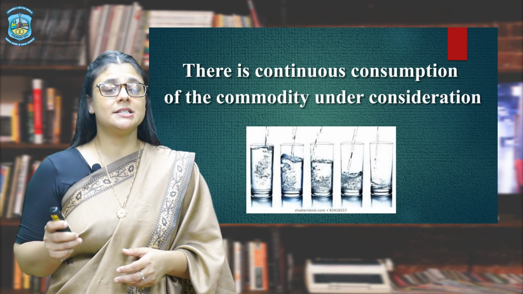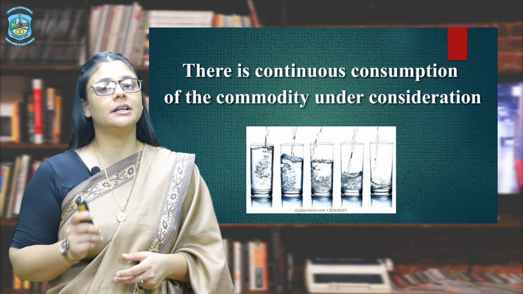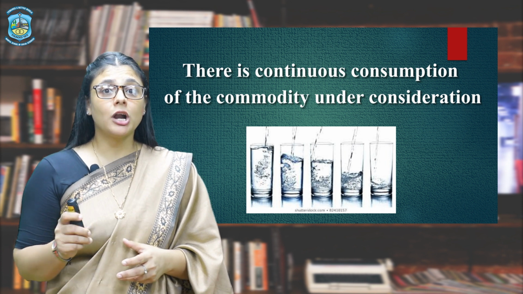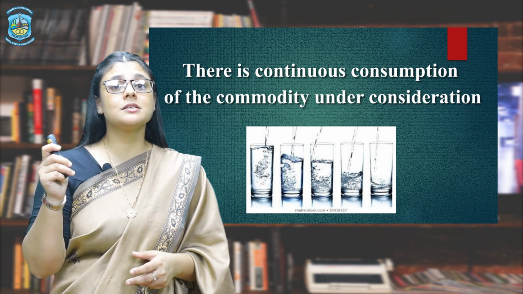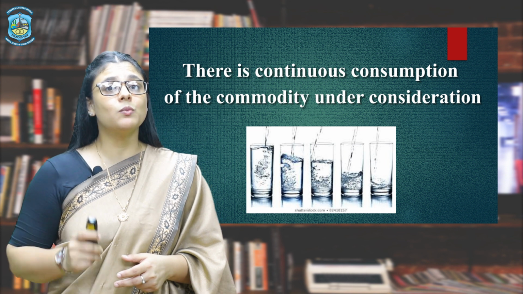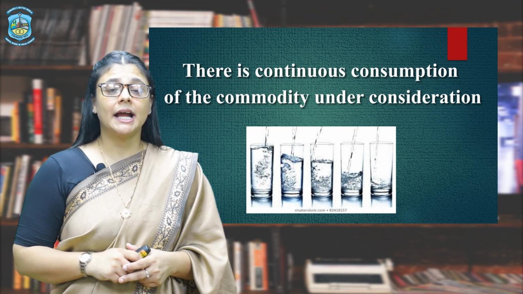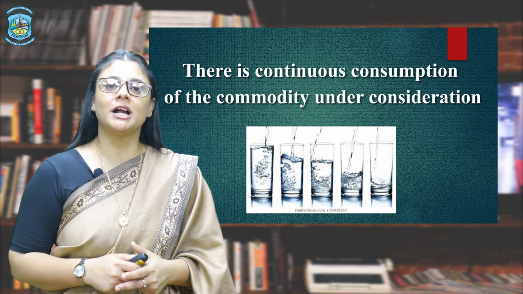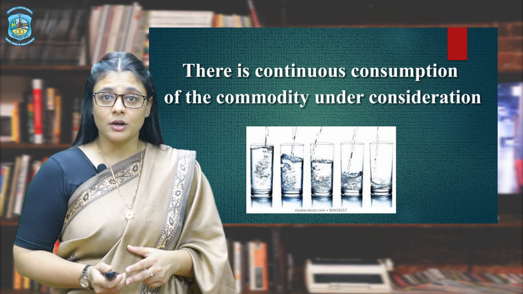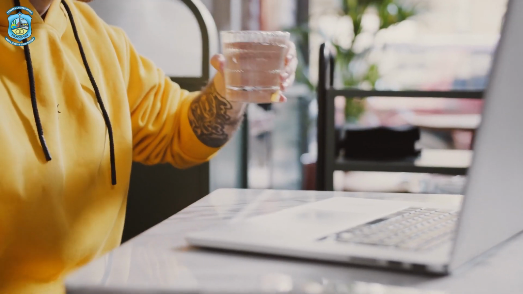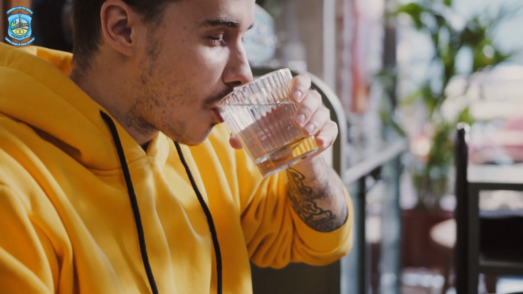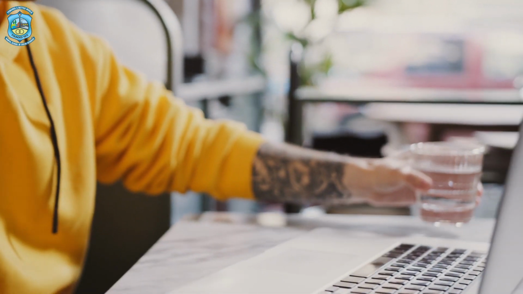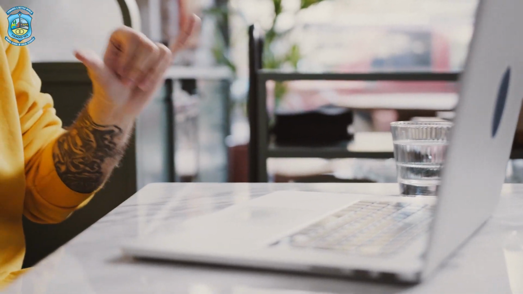The next assumption is that there should be continuous consumption of the commodity under consideration. It should not be that you are consuming 1 glass of water in the morning and the other one in the evening, and then you are studying the law of diminishing marginal utility, because the first glass of water and the second glass of water being consumed in morning and evening respectively can give you equal levels of satisfaction.